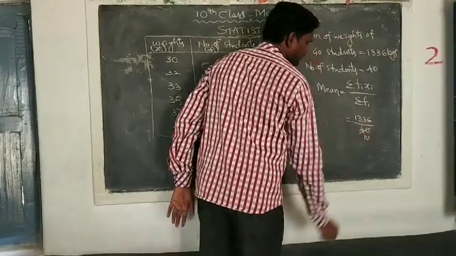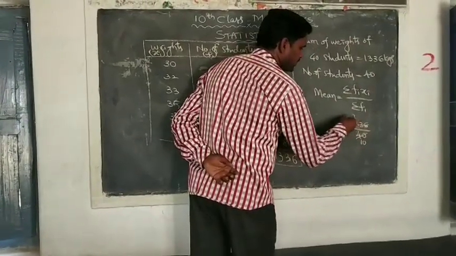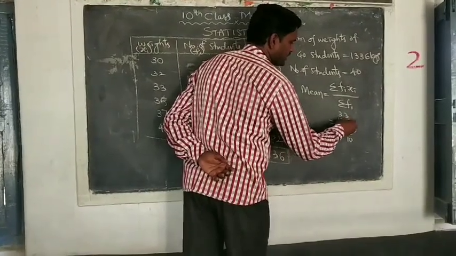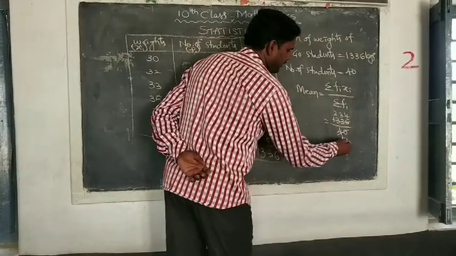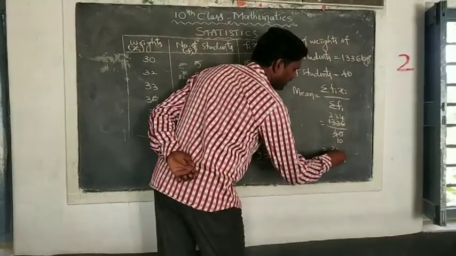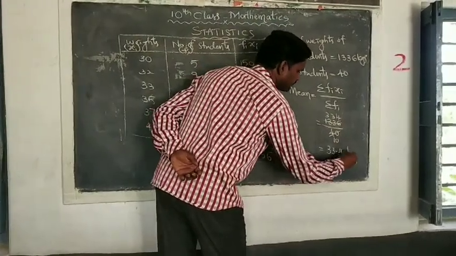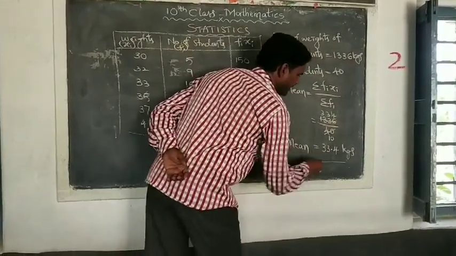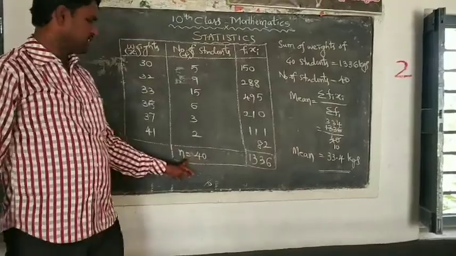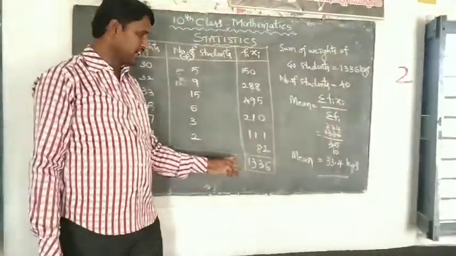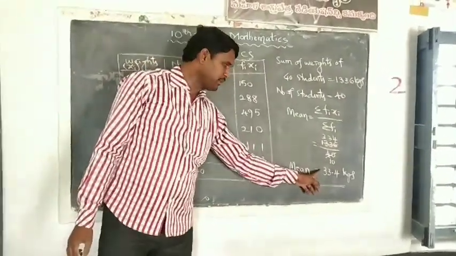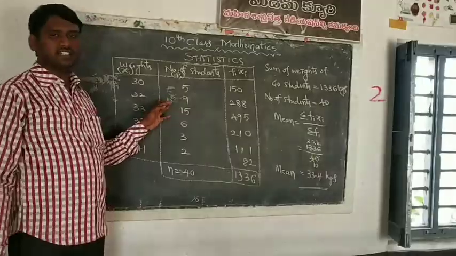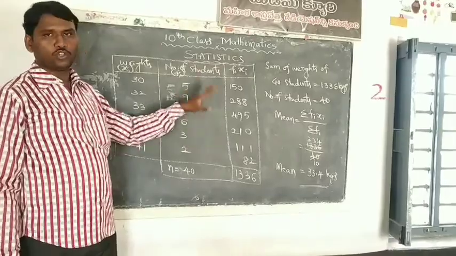Let us divide: 4 threes are 12, 1 carry, 13, 4 threes are 12, 16, and the remainder is divided by 10, so we put a point after 1 digit. The mean weight of the students: there are 40 students, and the average weight of each student is 33.4 kgs. This is the method to find the mean of grouped data.